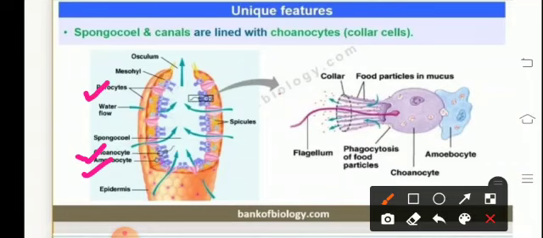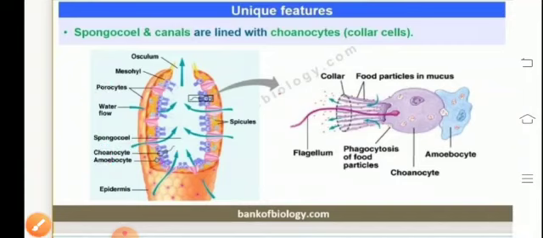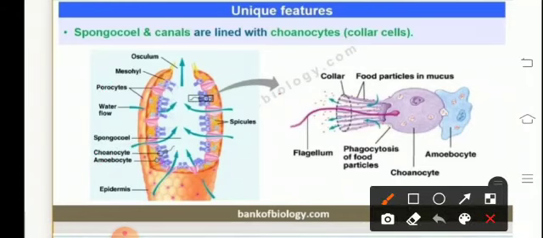The amoebocytes include various kinds of cells, like archaeocytes, which are totipotent cells. Amoebocytes also facilitate the process of phagocytosis of the food particles.